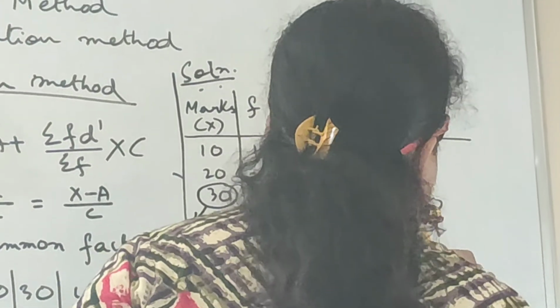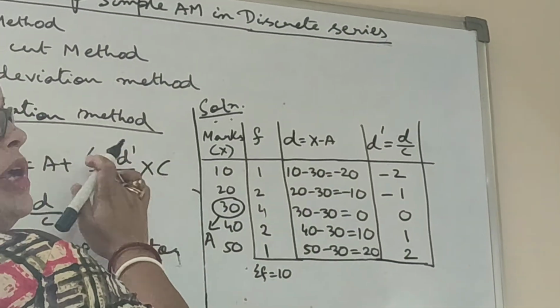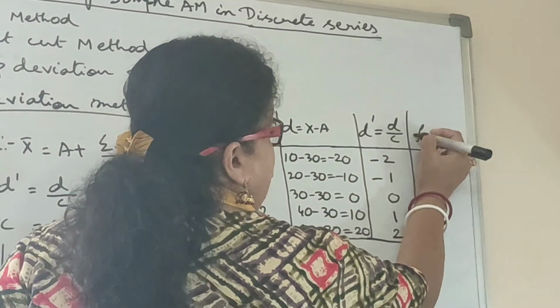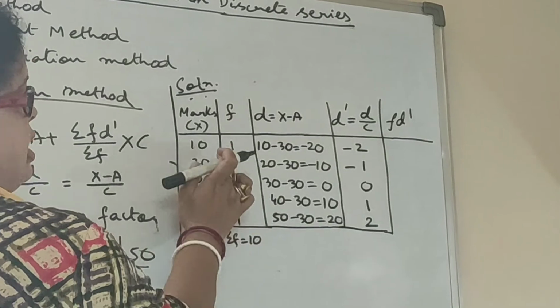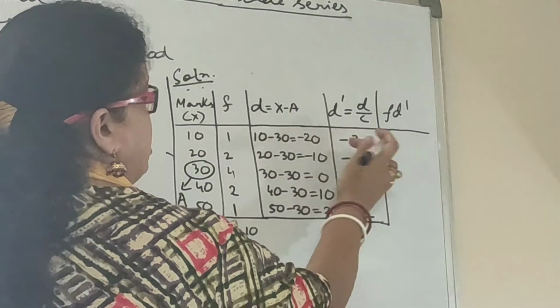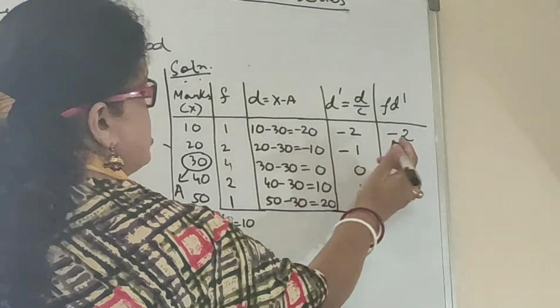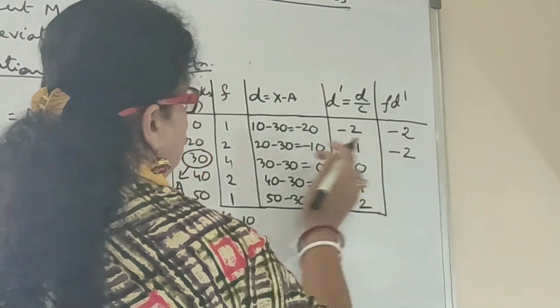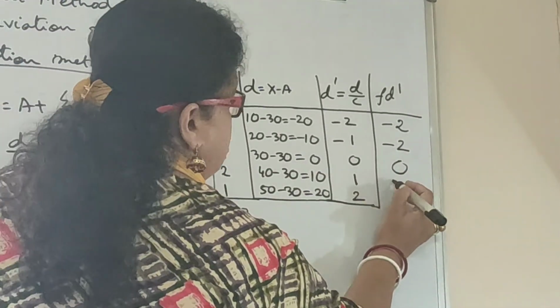Next, one more column I have to make, which is in the formula: f into d dash. So f into d dash, f is what? 1. 1 into d dash, that means 1 into minus 2, that is minus 2. 2 into minus 1 is minus 2. 4 into 0 is 0. 2 into 1 is 2.